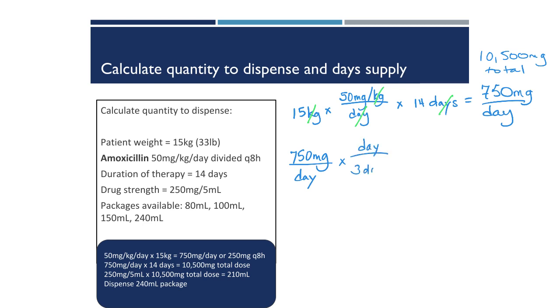Now we need to divide 750 milligrams per day by the 3 doses per day. We get 250 milligrams per dose.